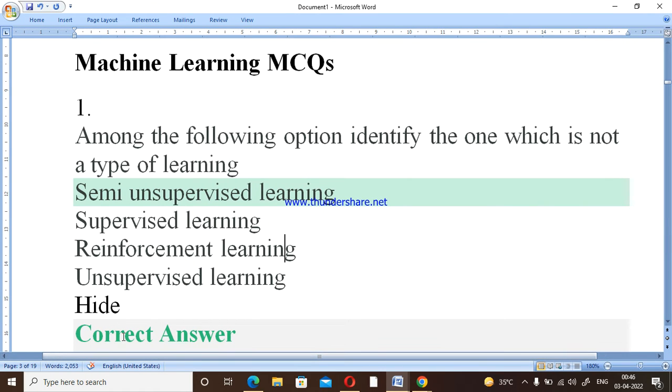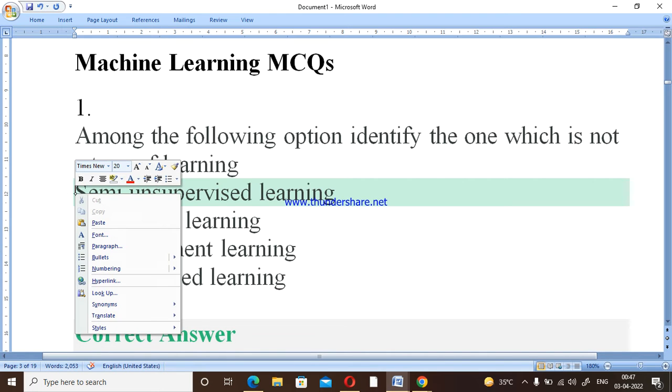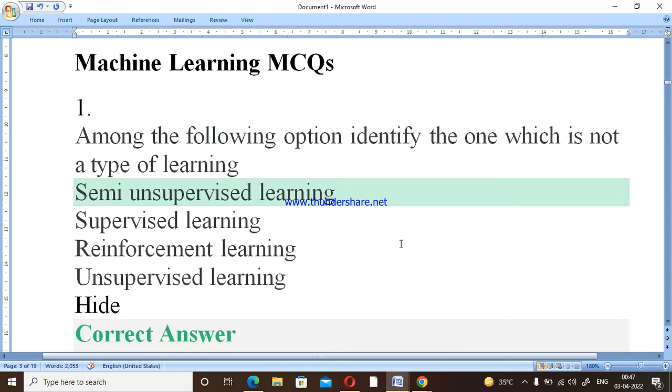As we know, in machine learning we basically have supervised learning, unsupervised learning, semi-supervised learning and reinforcement learning. So the option mentioned over here is incorrect, right?